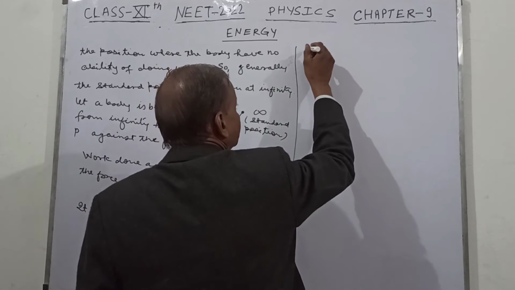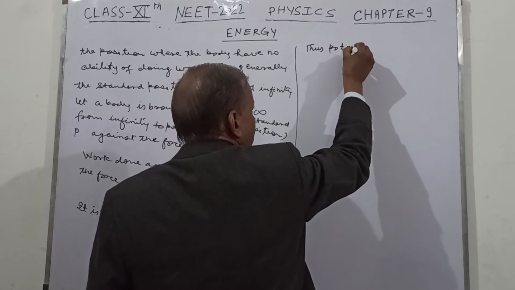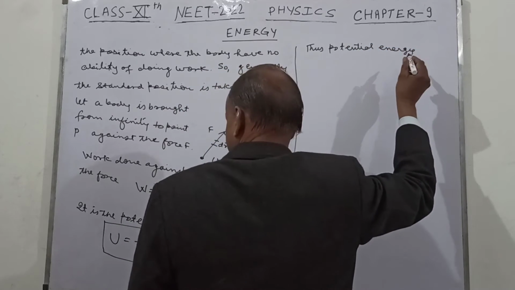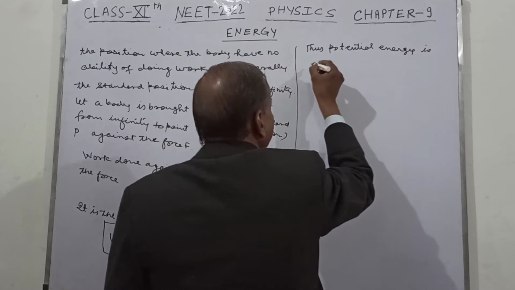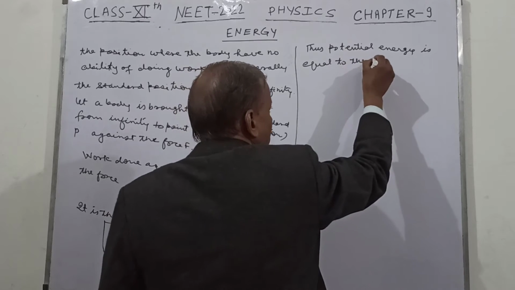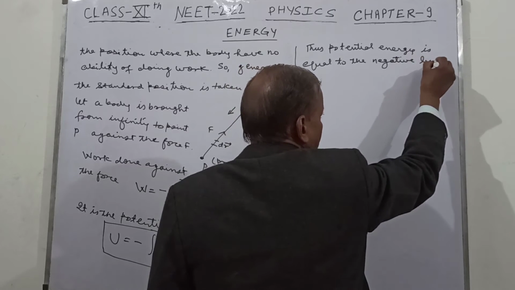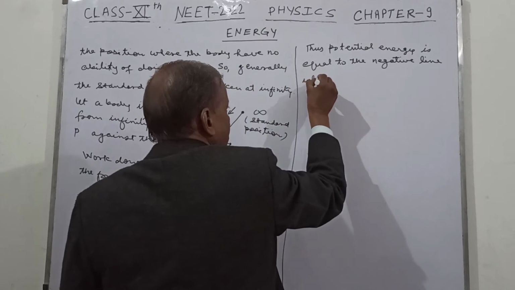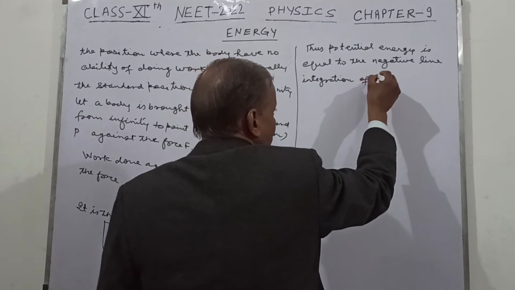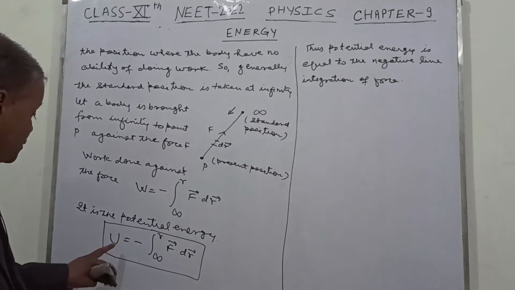Thus, potential energy is equal to the negative line integration of force. So this is equal to minus.